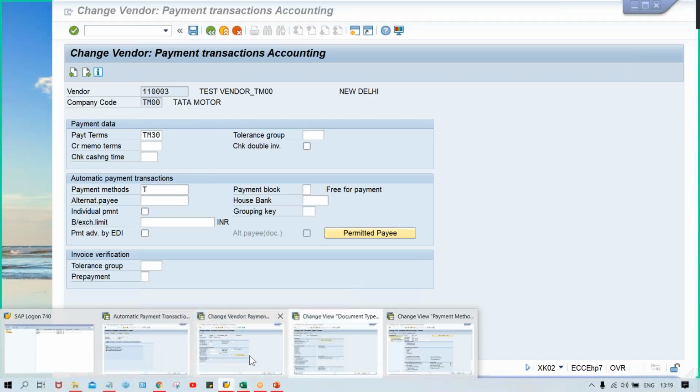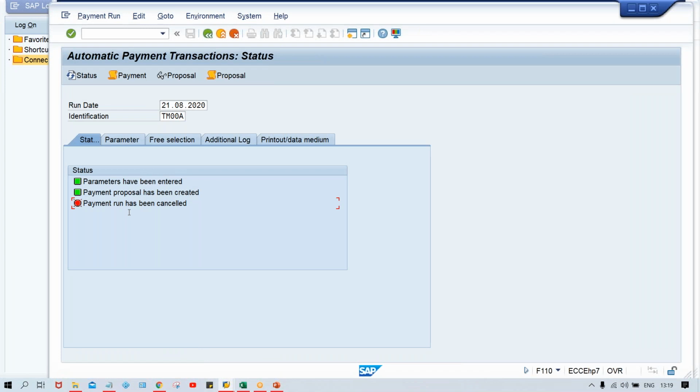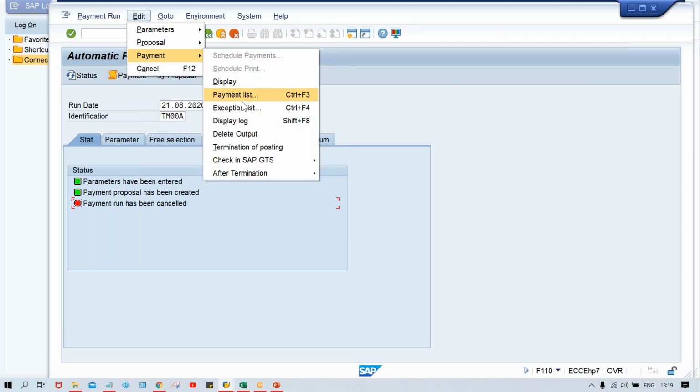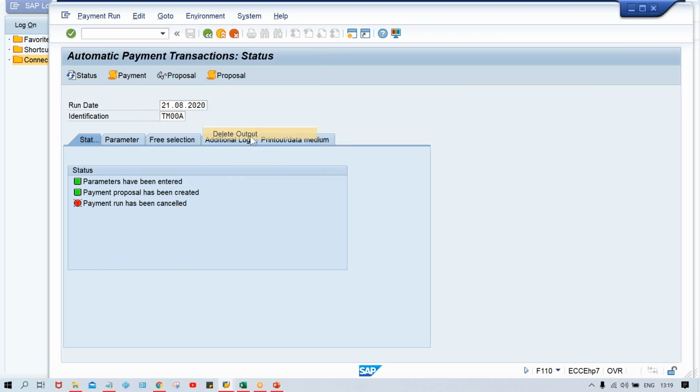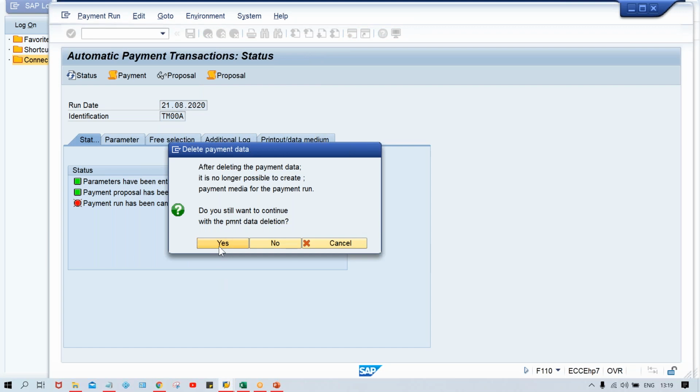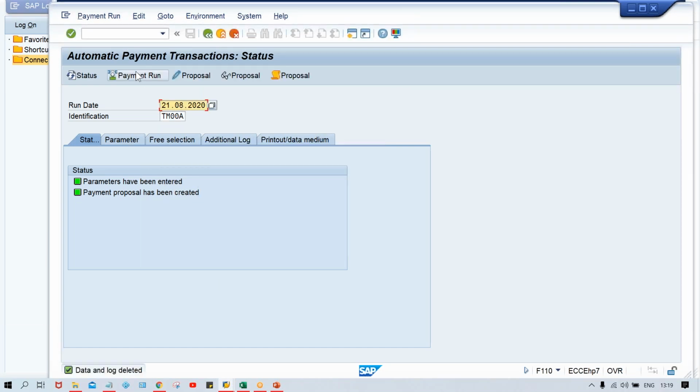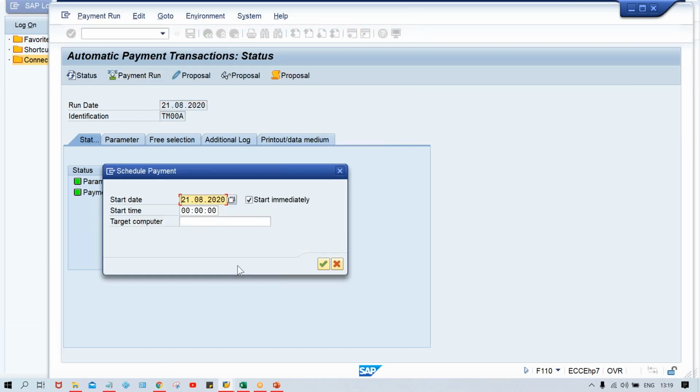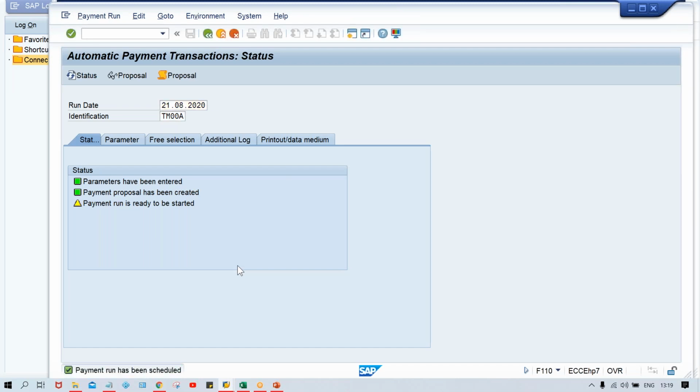So again, I'm going to delete this payment run, which has some fault. Click on edit, and now this time payment and delete output. Yes, and then once again we are going to run the payment. Press enter. So look at here, one generated, one completed.